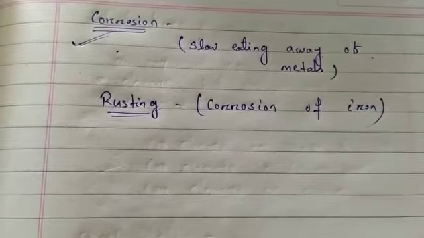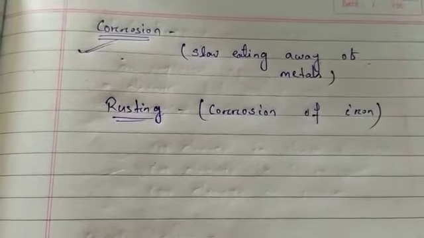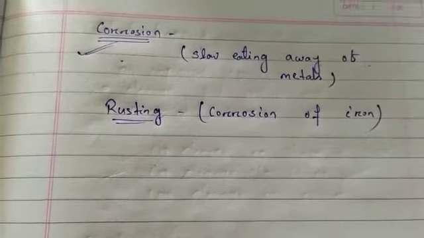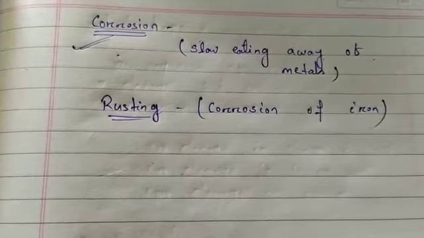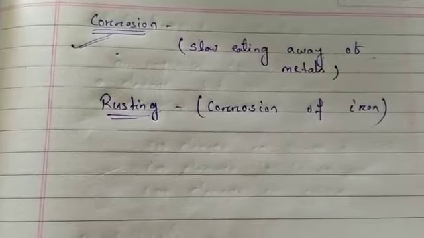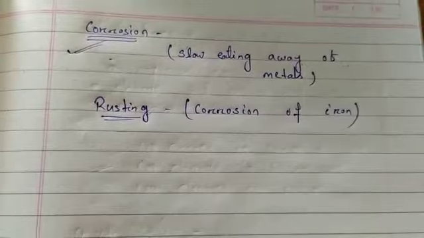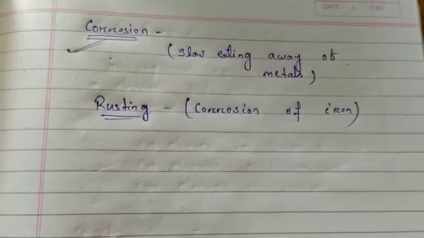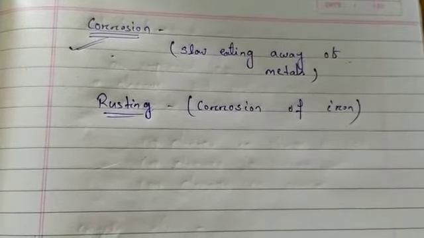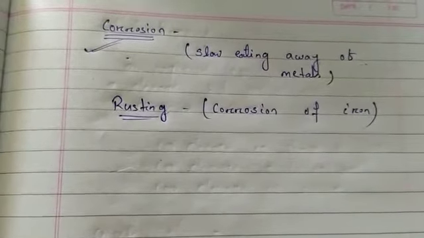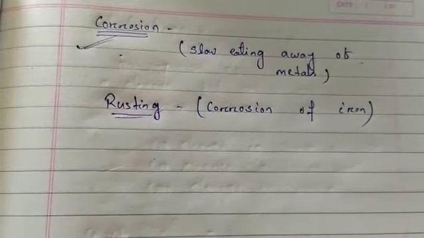You might have seen how rust formation takes place on an iron object. A brown colored layer is formed, and that brown colored layer is called rust. It keeps falling off, eating away all the iron. Because of this rusting, it causes a lot of damage to industries, as iron is mainly used in making machines and also in construction. Rusting takes place in the presence of air and moisture both. For rusting, air is needed and moisture is needed. Both are necessary conditions for rusting to form.